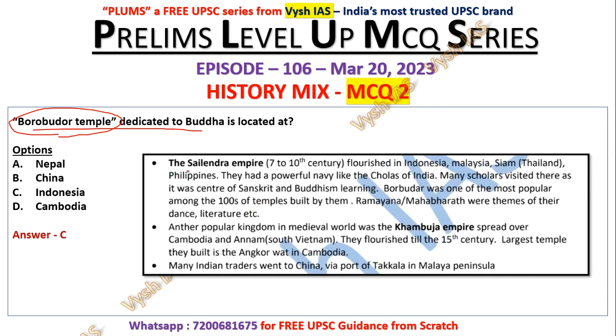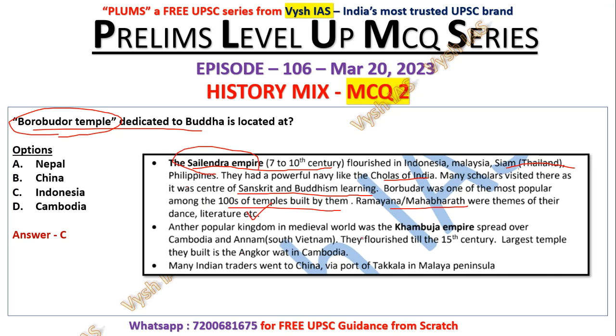And if you see this Sailendra Empire, 7th to 10th century, it flourished in Indonesia, Malaysia, Siam, that is Thailand (Siam is the older name), and the Philippines. They had a powerful navy like the Cholas of India. Many scholars visited there as it was a center of Sanskrit and Buddhism learning. So Borobudur was one of the most popular among the hundreds of temples built by them. Ramayana and Mahabharata were the themes of their dance and literature. So all these influences are there in this particular empire which was there in Southeast Asia.